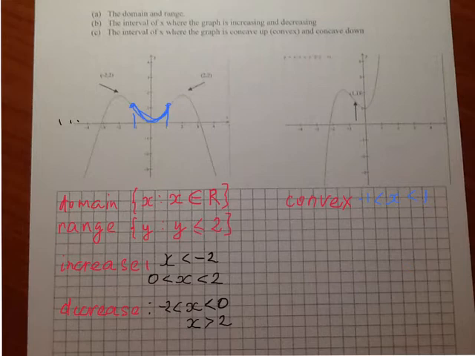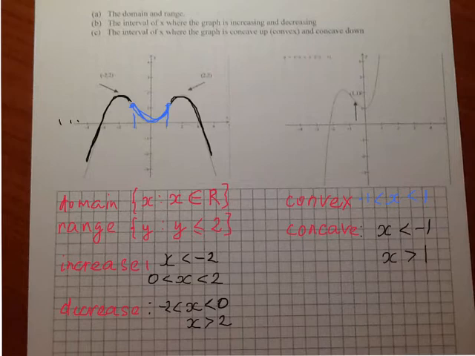And let's see where it's concave. The function is concave on this interval and concave on this interval. So it's concave when x is smaller than -1 and when x is bigger than 1. So we finish with the first function.